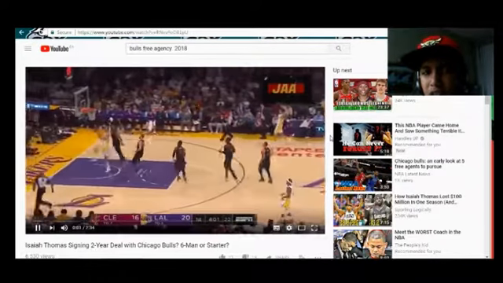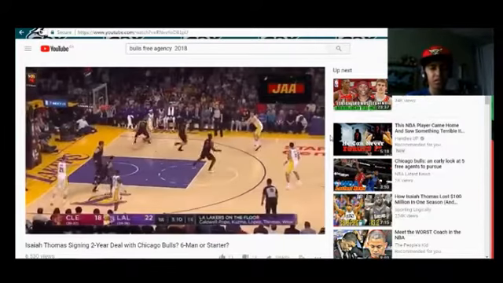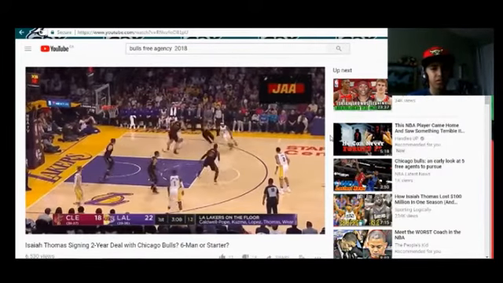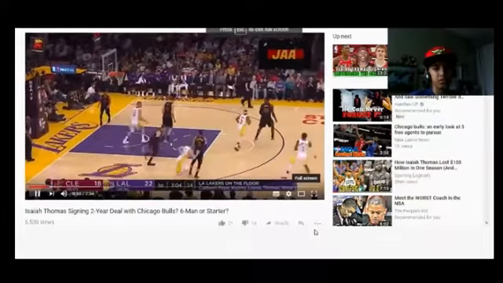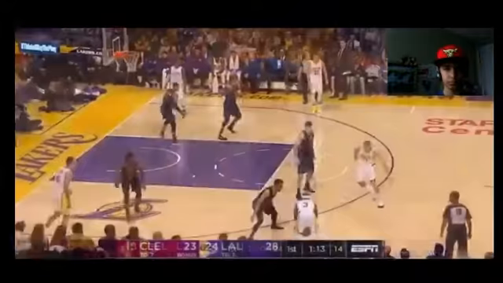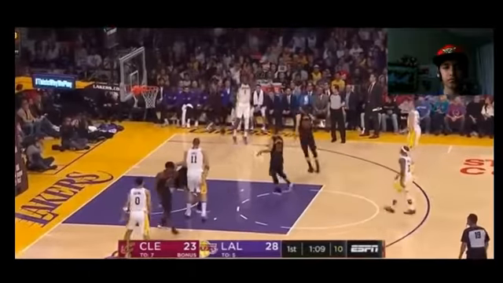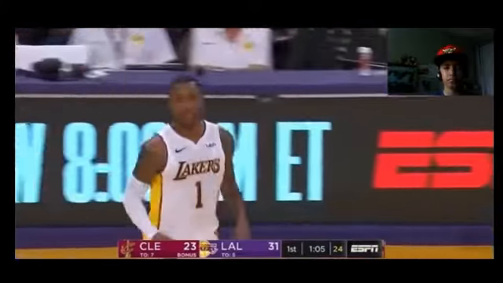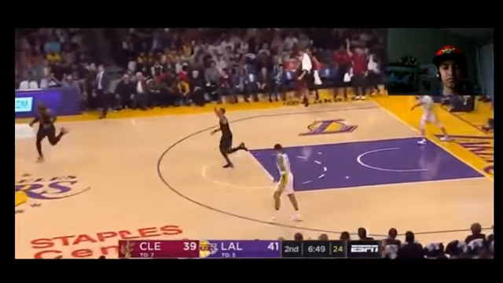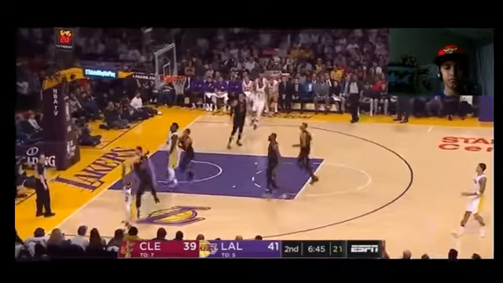As the NBA regular season has now officially come to an end, the off-season rumors are already going around. Isaiah Thomas is expected to sign a 2-year, $16 million contract with the Chicago Bulls. Now, he underperformed this year, at least to his standards and compared to last year, so that's why he gets a contract like this, but he definitely can return to old Isaiah Thomas form and earn a bigger contract after those 2 years.